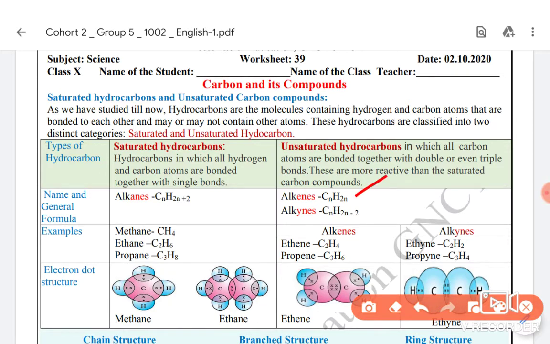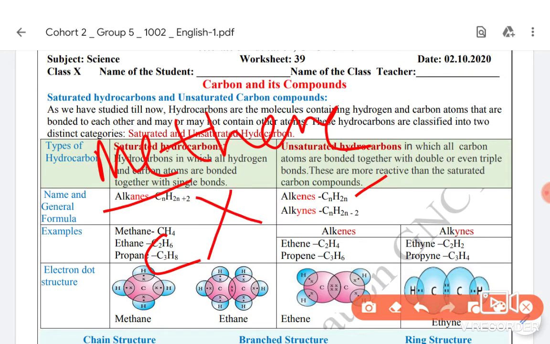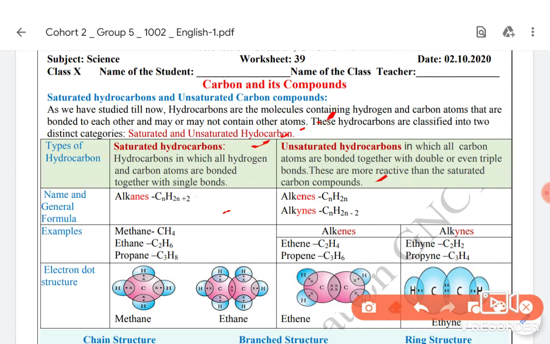So if you write methene, can you write methene? Meth means one carbon, but how will it form a double bond with itself? So methene does not exist. There is no such thing like methene. Methane can be there in single bonded, but for double bonds or triple bonds, the first hydrocarbon starts from eth. That is, minimum two carbon atoms are required to form a double or triple bond. So in double bond, if there are two carbon atoms, it will be eth.